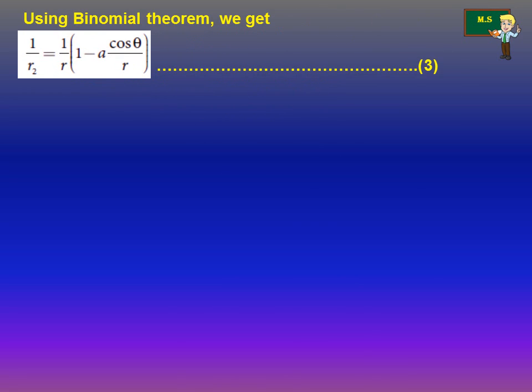Now using the binomial theorem, we get 1 by r2 is equal to 1 by r into 1 minus a cos theta divided by r, as in the last equation 2, where we substitute the value and cancel the 2.